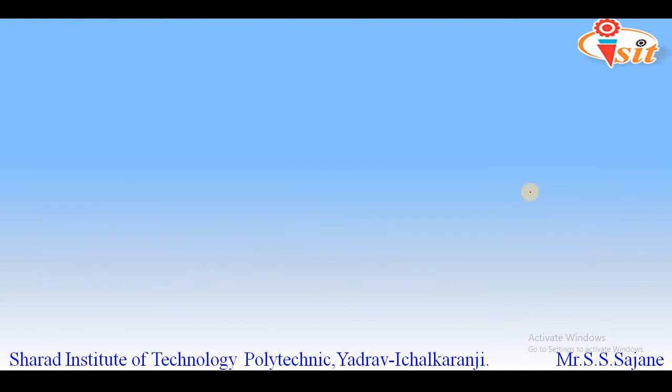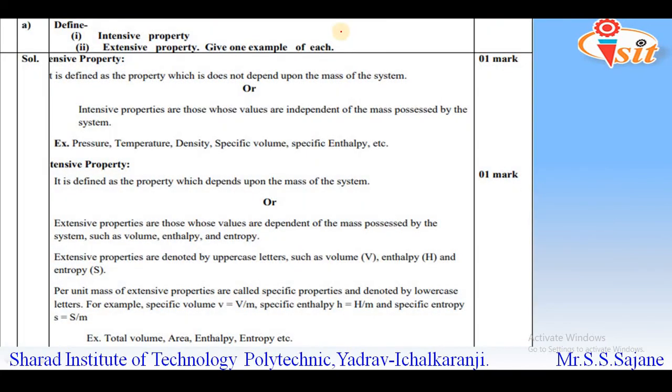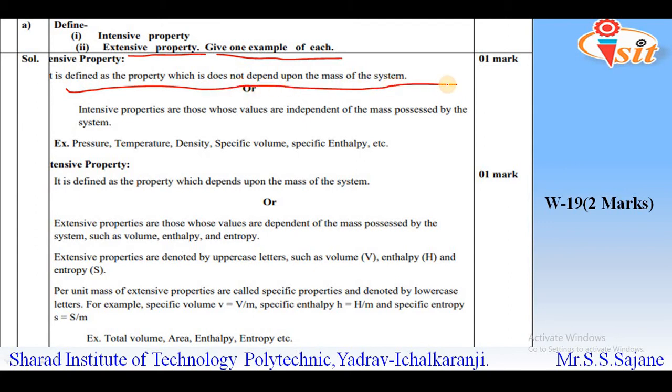So the first question, that is define intensive property and extensive property and give example for each. So this question is from winter 19 paper and it carries 2 marks. So in the slide you can see that the definition for the intensive property is given, that is a property which does not depend upon the mass of the system, and the examples for the same are given below, that is pressure, temperature, density, and specific enthalpy, etc. So this part will carry 1 mark.